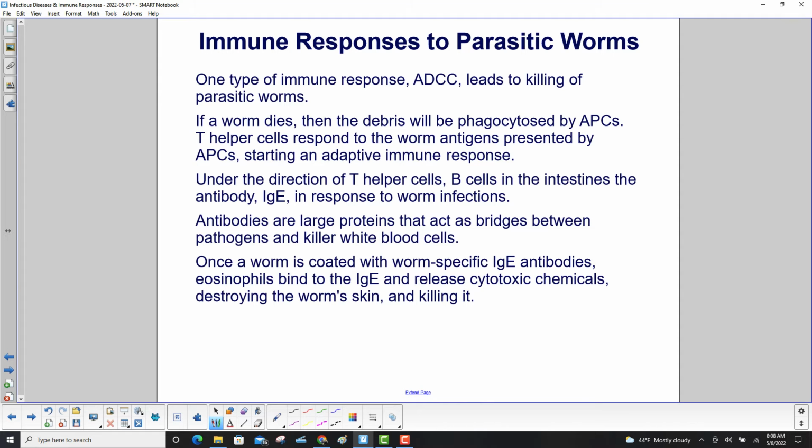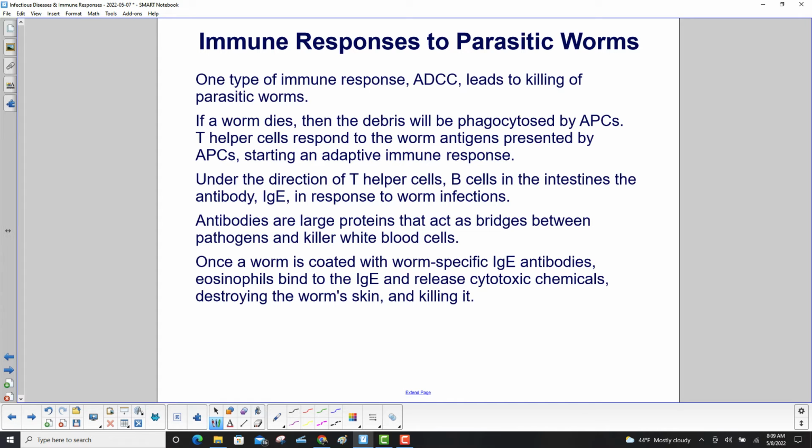One type of immune response, ADCC, leads to the killing of parasitic worms. If a worm dies, then the debris will be phagocytosed by APCs. T helper cells respond to the worm antigens presented by the APCs, starting an adaptive immune response. Under the direction of T helper cells, B cells in the intestines create the antibody IgE in response to worm infections. Antibodies are large proteins that act as bridges between pathogens and killer white blood cells.